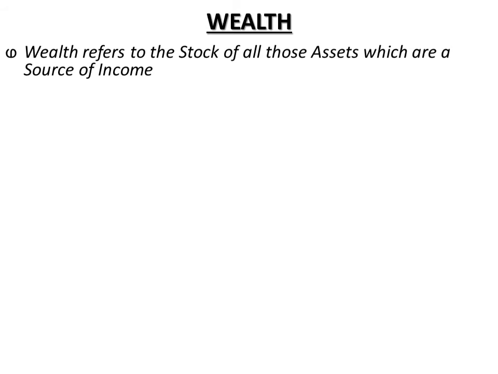Then next is wealth. Wealth refers to the stock of all those assets which are a source of income. Now, wealth is a stock concept and therefore it is expressed at a point of time, may say on January 1, 2017, right? So according to Henson, he has given a definition for wealth. He says that wealth is a stock of goods at a certain time which conform to the requirements of possessing utility.